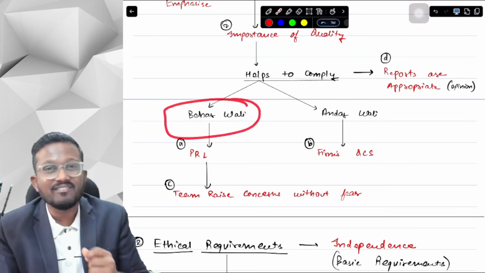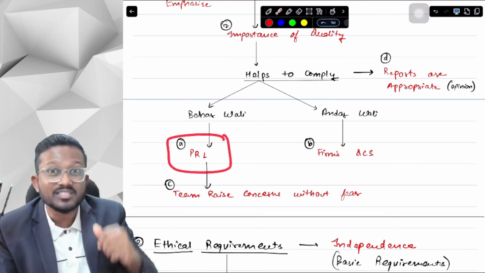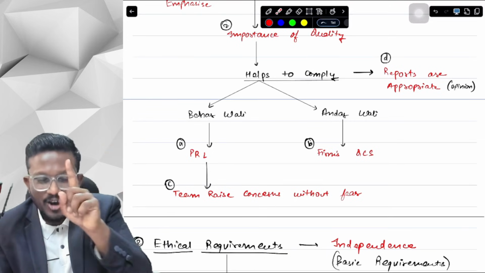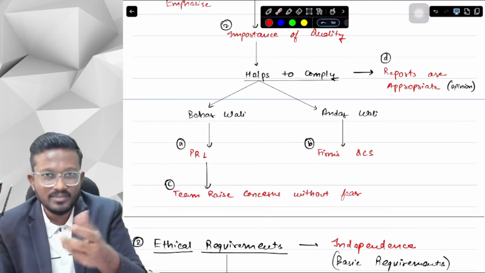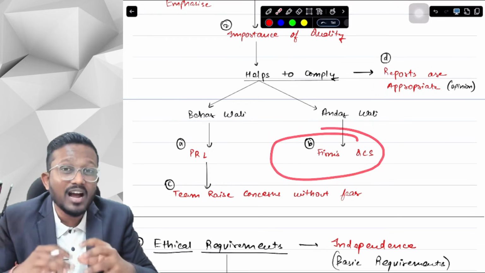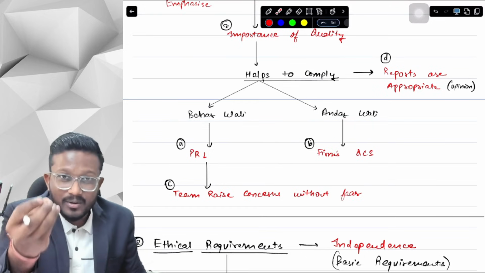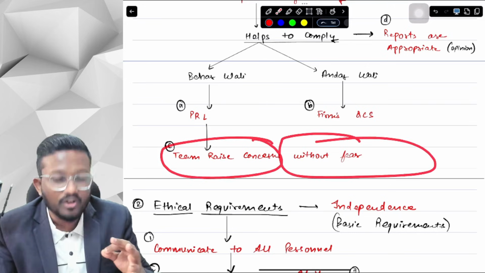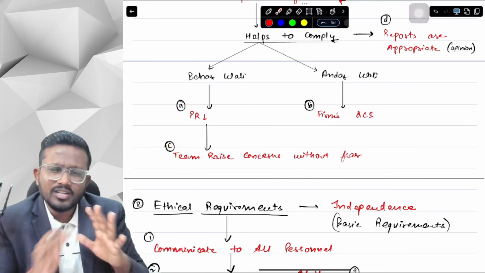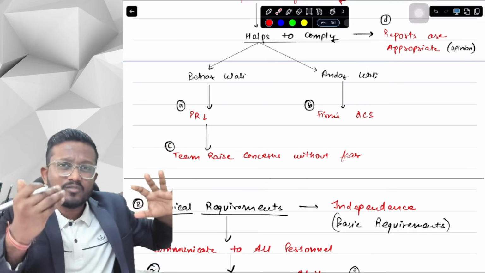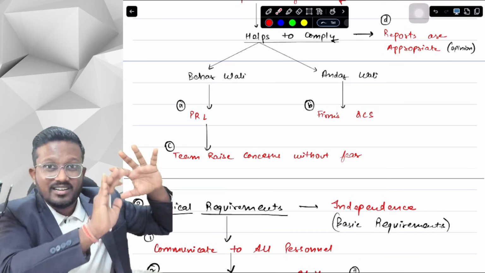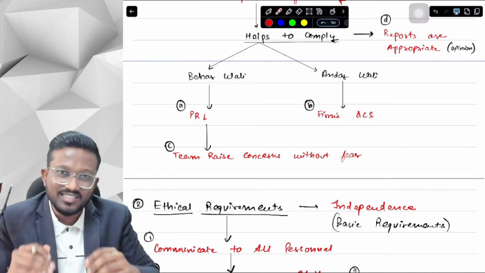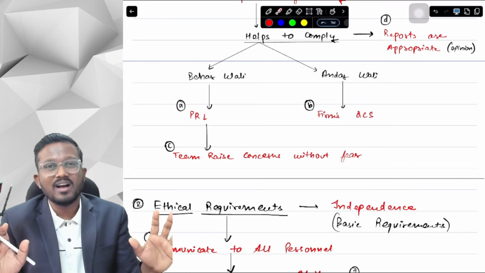The outside means PRL requirements, our outside requirements: professional, regulatory and legal requirements. And inside means our firm's quality control policies, the firm's quality control system. And if we are not complying with this, we have already informed our personnel, our team, that they can raise concerns without fear of reprisals. Reprisals means punishment, so they don't have to fear any punishment for raising their concerns against their seniors or bosses. So we have told our team, if you find anything going wrong, just raise your concerns. You will not be punished.